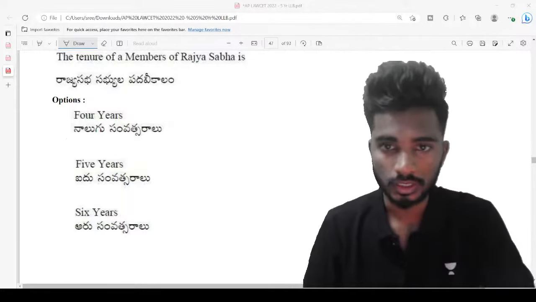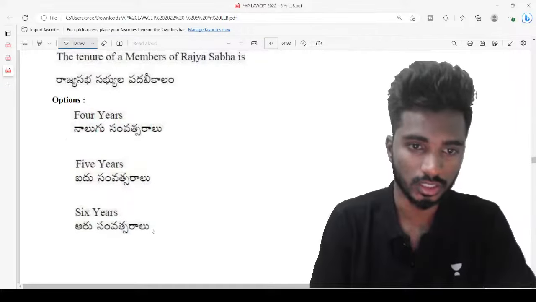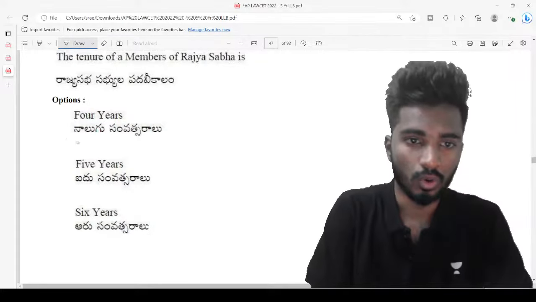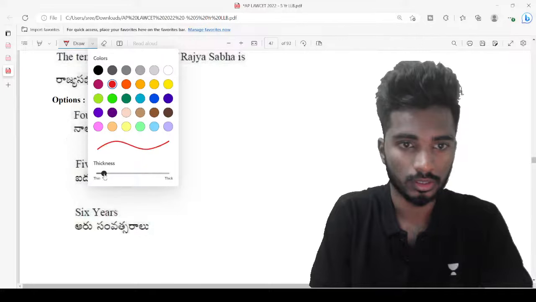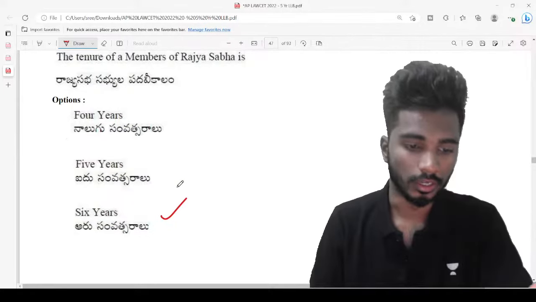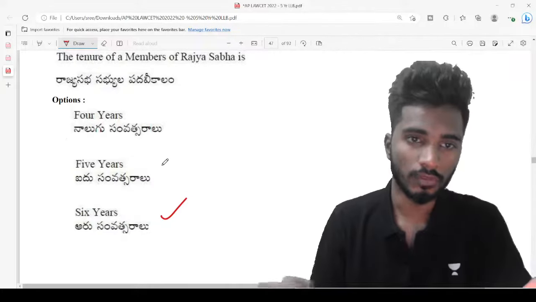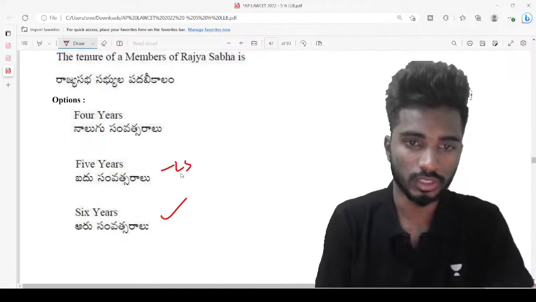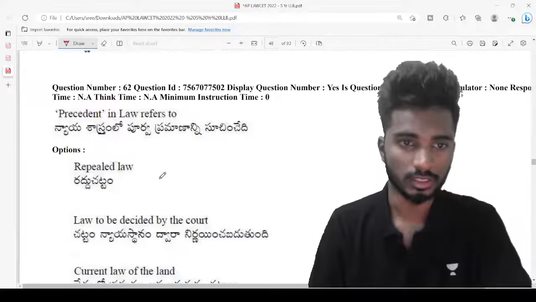Very good, Nidhi. Excellent. So the answer is 6 years. Very good, Jivana. So the answer is 6 years. So Rajya Sabha is a permanent house, and yeah, very good, Bala, Madhu, Ghania. Vijay, it is not 5 years. 5 years is for Lok Sabha and state legislative assemblies, whereas for Rajya Sabha it is 6 years.